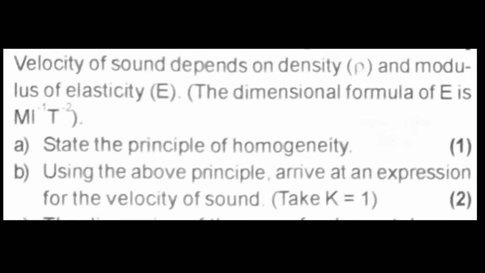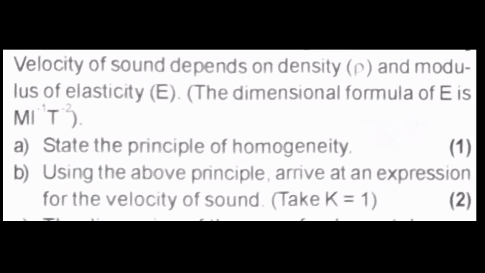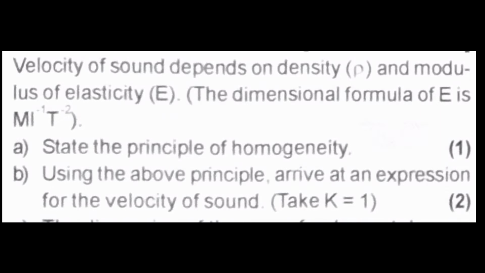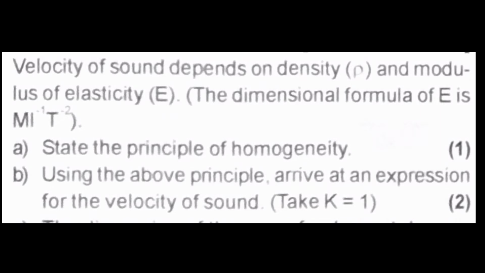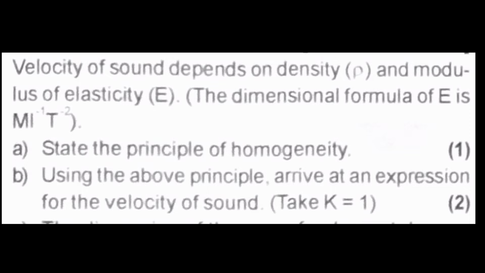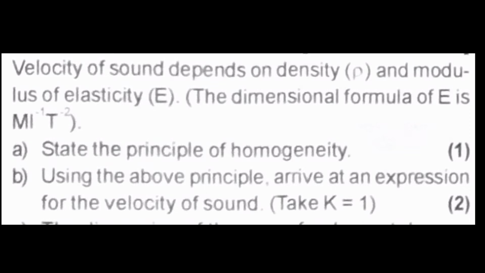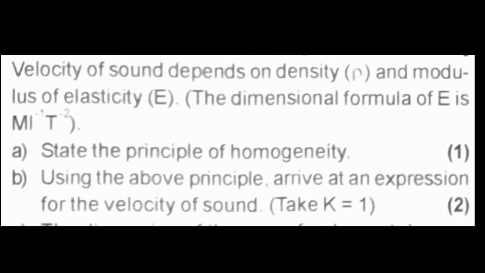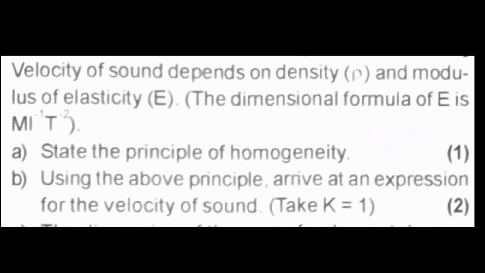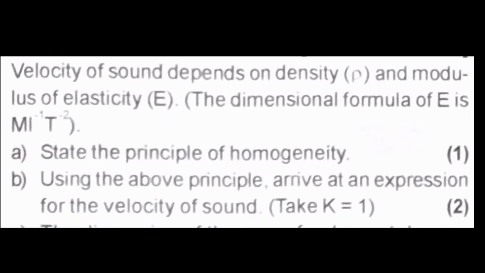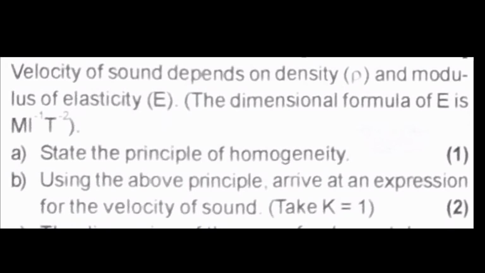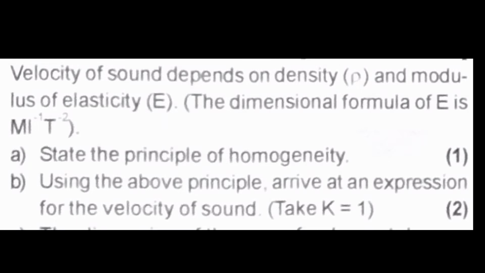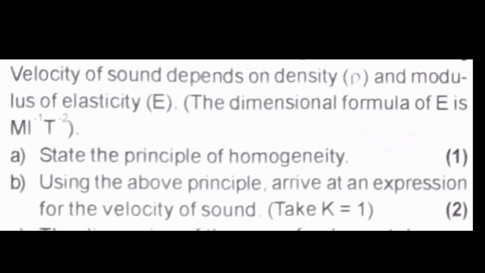Velocity of sound depends on density rho and modulus of elasticity E. The dimensional formula of elasticity is given as M L raised to minus 1 T raised to minus 2. The first question is: state the principle of homogeneity. The second one: using the above principle, arrive at an expression for the velocity of sound. Also, it is given that we can take k as a constant, and the k value is given as 1.